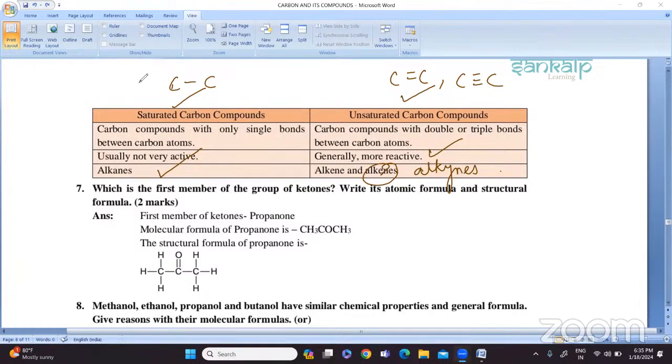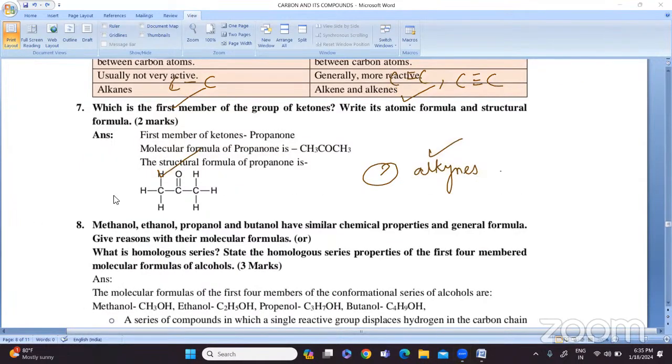Fine. Next question. Which is the first member of the group of ketones? Write its molecular formula and structural formula. This question is also asked for 2 marks.